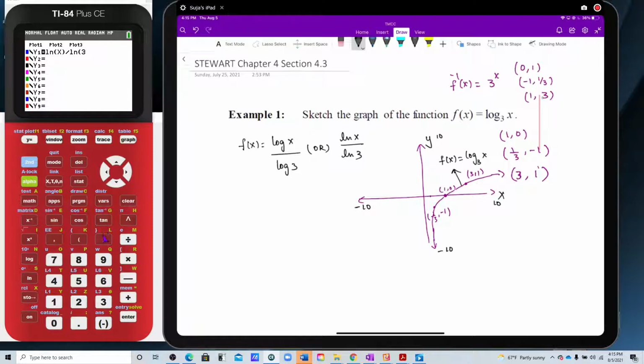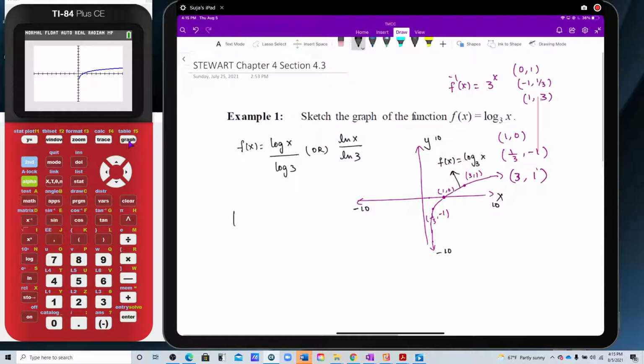Again, I'm able to do all this because of something called the change of base formula. It says that if I have a logarithmic function, let me call the base a and the argument b, then I can rewrite it as log to any base of b, as long as I keep the same log base on the top and the bottom. The argument becomes the argument of the top, and the base becomes the argument of the bottom. So this is what the change of base formula is.